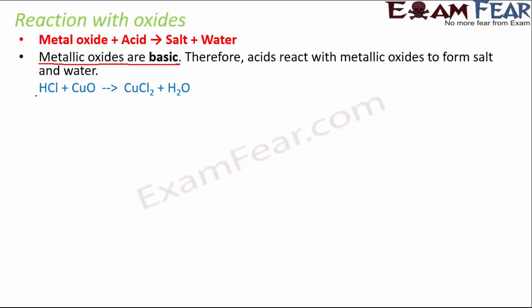So here if you take an example, HCl plus CuO. So this HCl is dilute hydrochloric acid. When it reacts with copper oxide, which is black in color, what happens? We see that the solution turns blue in color, and this blue color is due to the formation of copper chloride, that is CuCl2, and CuCl2 is also a salt, and along with this water is released. So it is almost like a neutralization reaction where we see that a salt is formed and water is released, which tells us that copper oxide or metallic oxides are basic in nature.